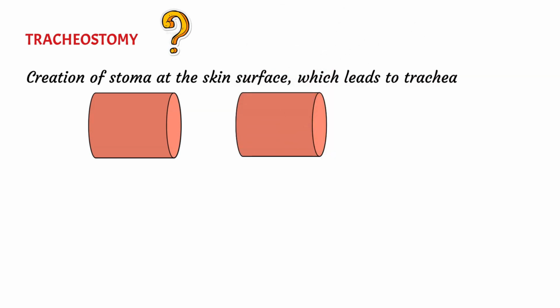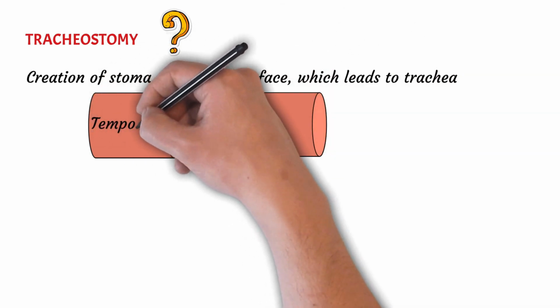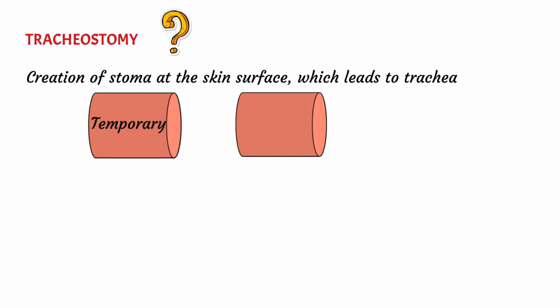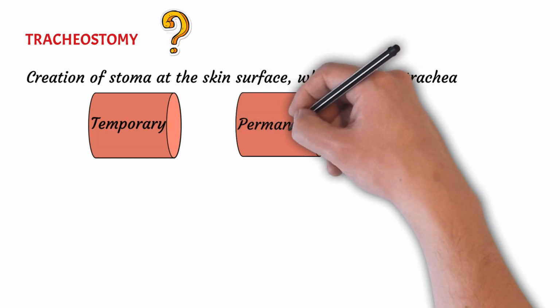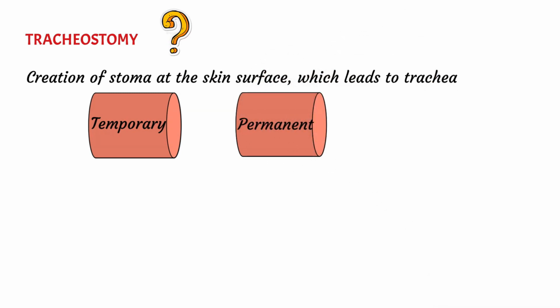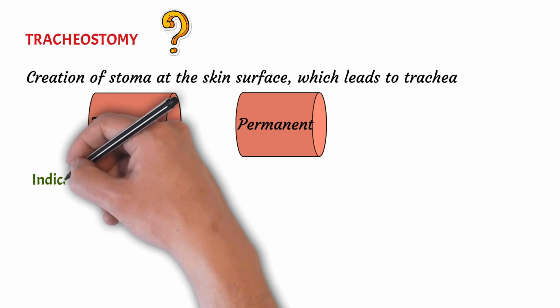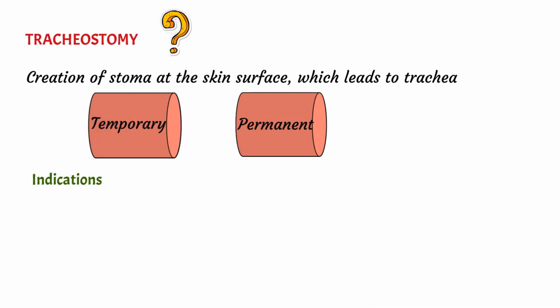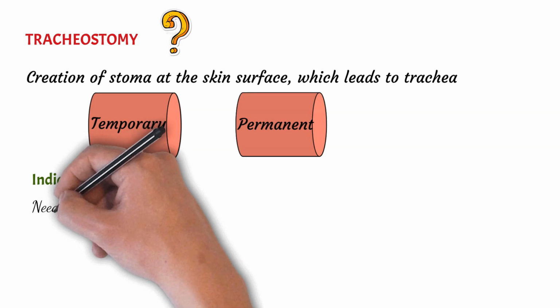It can be of two types. It can be temporary and it can be permanent. So basically there are two kinds of tracheostomy. One is temporary, one is permanent. Now comes what are the indications of tracheostomy.